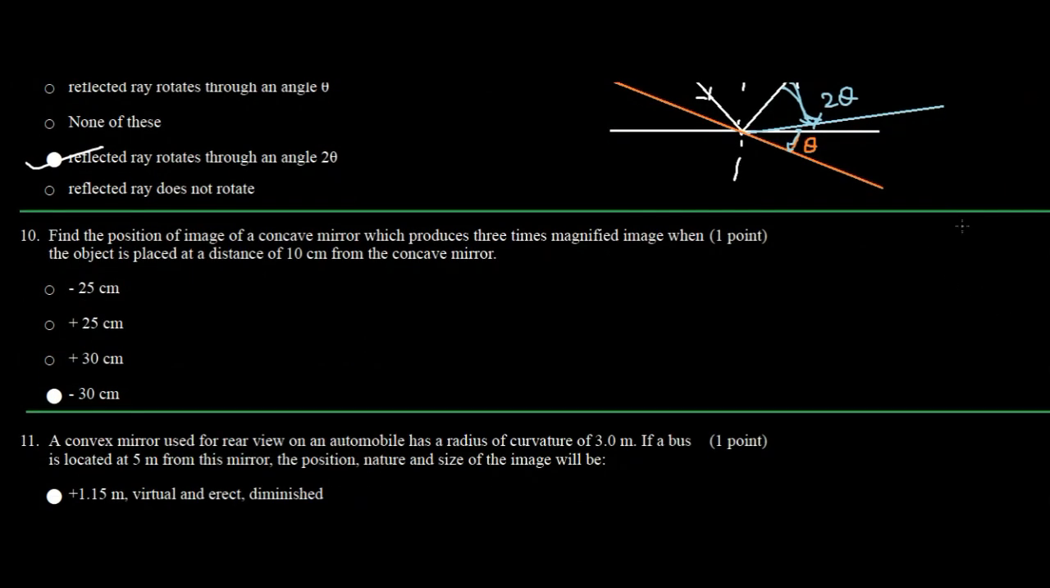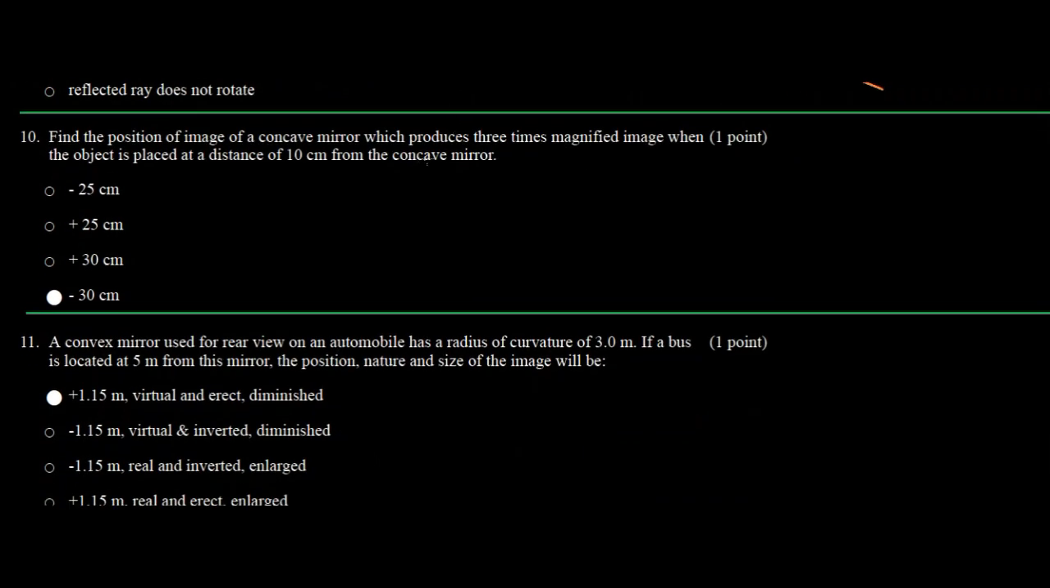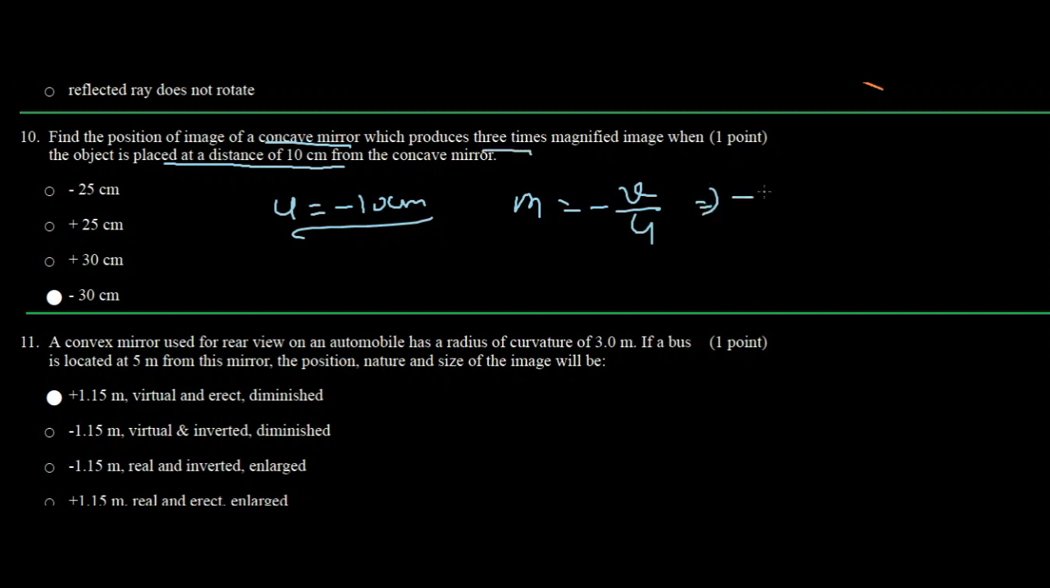Okay, next problem. Find the position of the image of a concave mirror which produces a 3 times magnified image. Okay, magnification is equal to minus v by u for mirrors, right? And the object is placed at a distance of 10 centimeter, which means that u will be equal to minus 10 centimeter. So we are just going to put the values over here, and since it is a concave mirror, magnification will be minus 3, right? So minus 3 is equal to minus v upon u, here minus 10, which means v will be equal to minus 30 centimeter. So this is your correct answer.